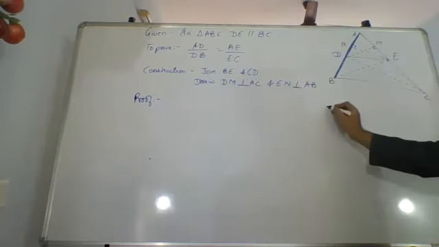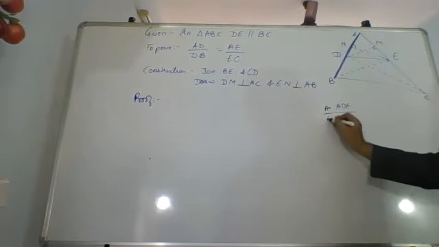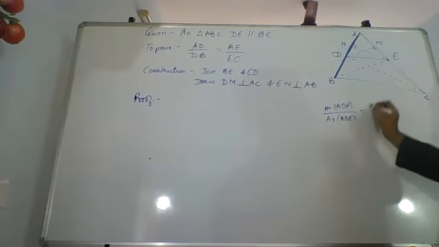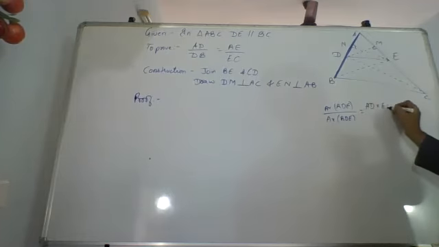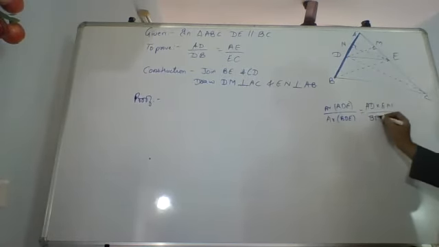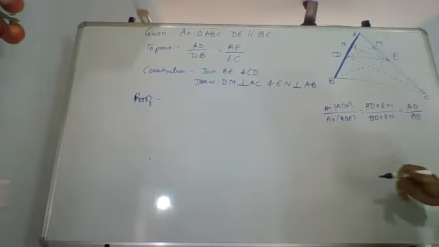So we have got area ADE upon area BDE. ADE is AD into EN and BDE is again base BD into EN. EN will cancel, AD upon BD.